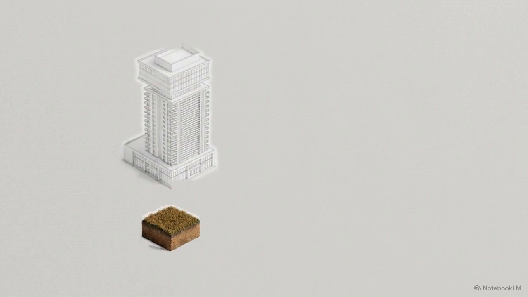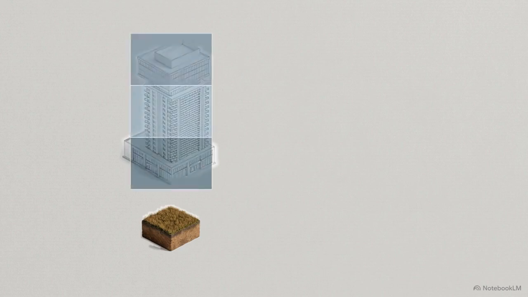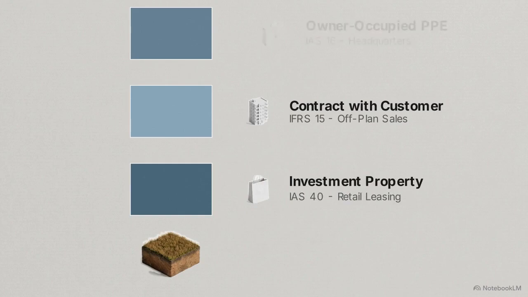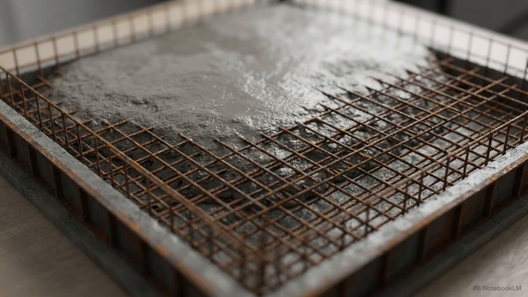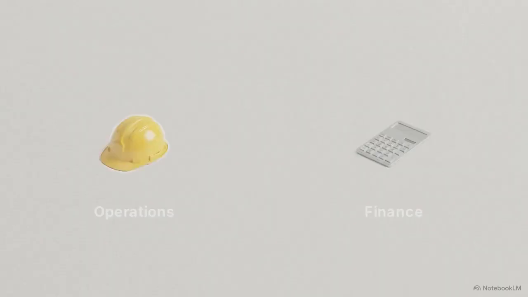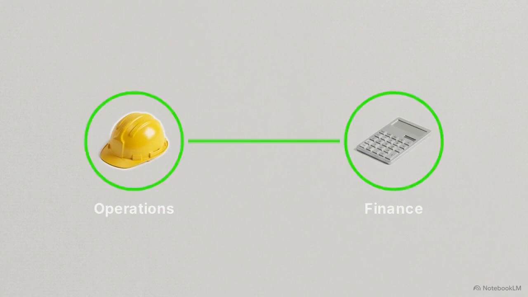To understand how this translation works, we will track a theoretical multi-phase mixed-use development from a dirt plot to a fully occupied skyscraper. We will evaluate the exact same structural design under 3 distinct operational intents. Our tower will contain residential off-plan sales in the middle, retail leasing at the base, and a corporate headquarters at the top. Every poured foundation, every completed floor, and signed lease in this tower triggers a specific financial event that operations and finance teams must capture simultaneously.